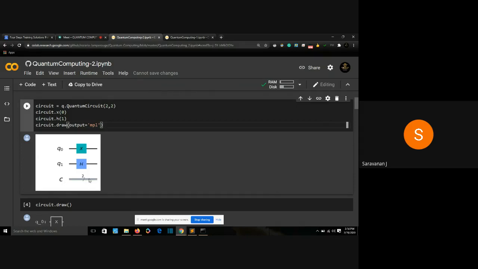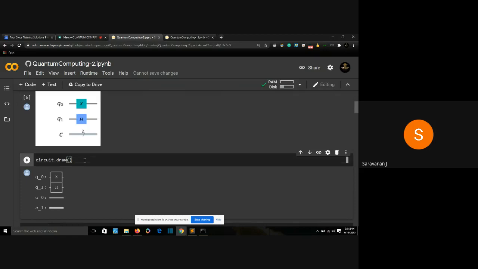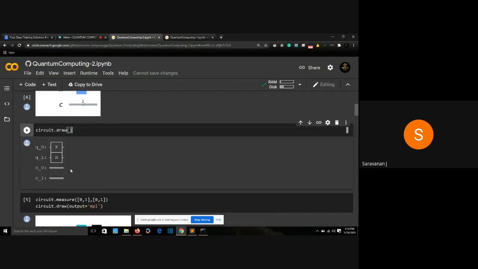And then I'm having 2 classical bits. Now I'm drawing it using normal draw. This is Matplotlib's draw. This is normal draw. So in my normal draw, I can see I'm having 2 qubits, Q0, Q1, C0, C1. I need to measure it now because you can't really see a qubit, right? You need to observe. You need an observer to measure it.